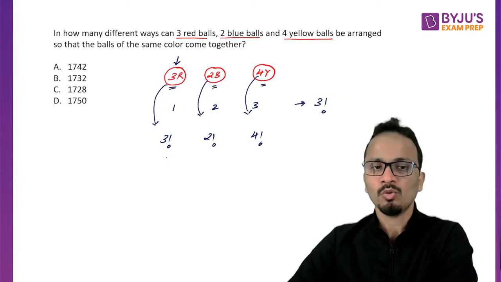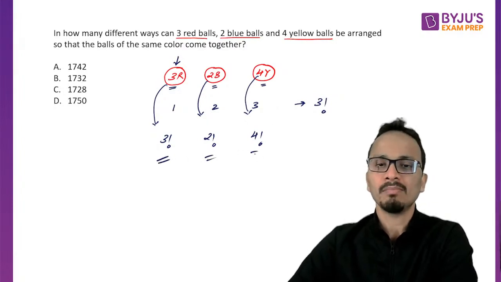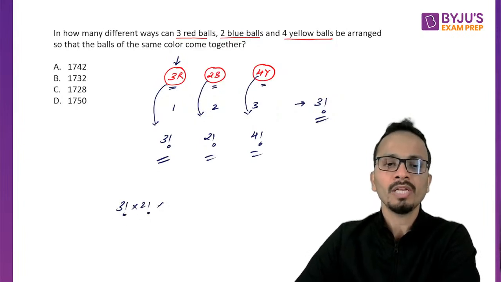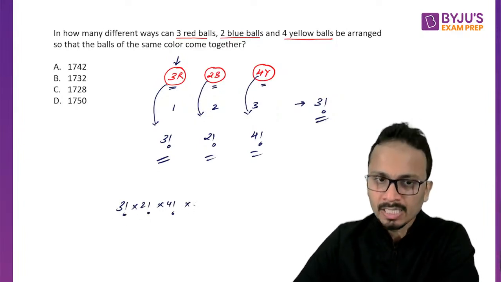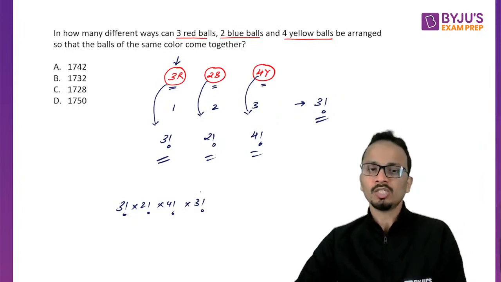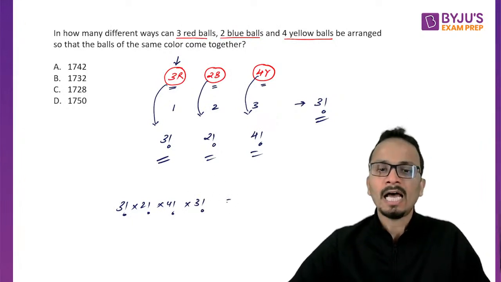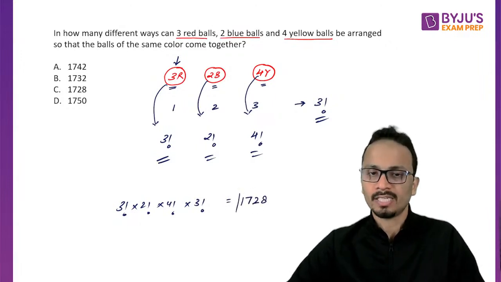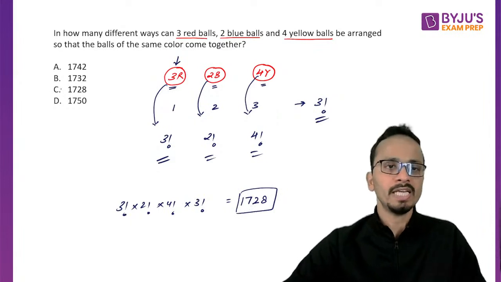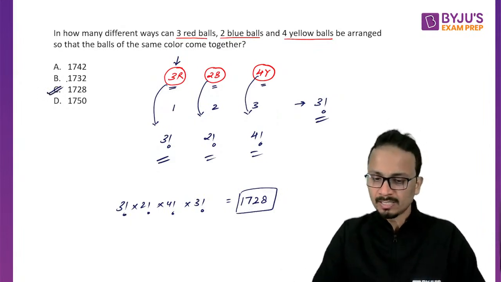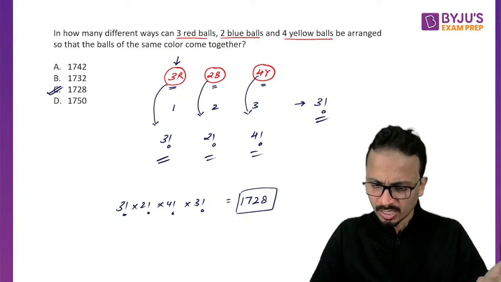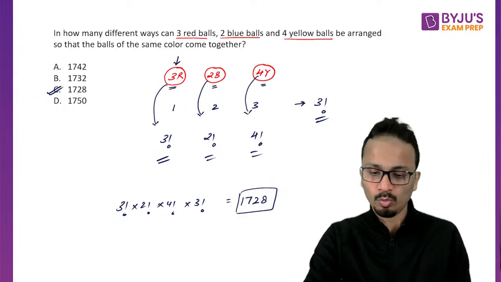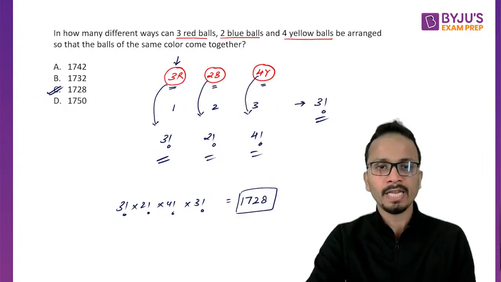So final answer will be the product of all these numbers which I have written on the screen. So 3 factorial into 2 factorial into 4 factorial into 3 factorial. So this will be the final answer, and upon solving this you will get it as 1728. So 1728 will be your final answer. And Santosh, Krupa and Vivek, I've got 3 correct answers. Lovely, wonderful. Now let's move on to the next question.